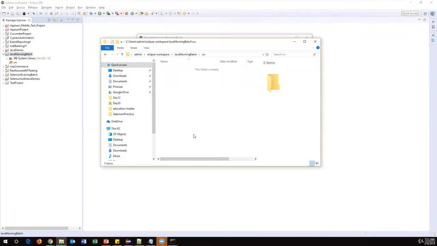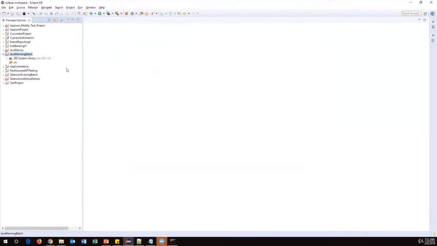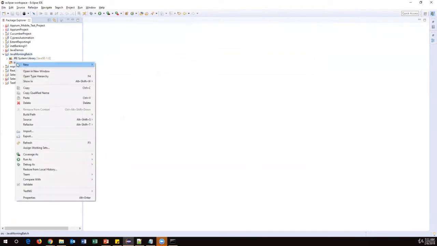So within src, we have to create all packages and programs; everything will be part of your src. It means it is a source package. Okay. All right. So now we'll start creating a very basic program. So how to create a Java program? Just right click on this src, go to New, and select Class.